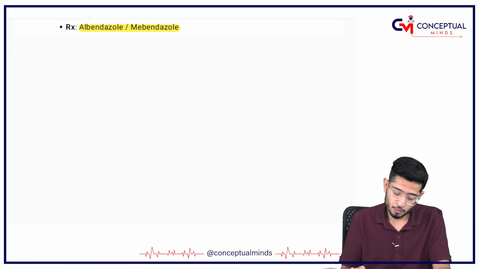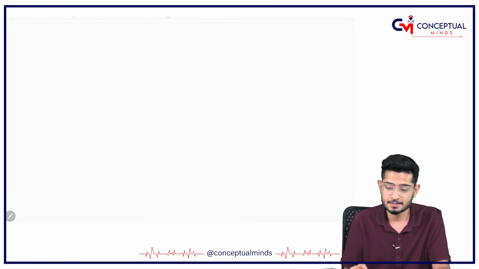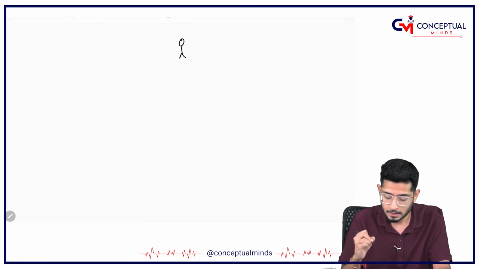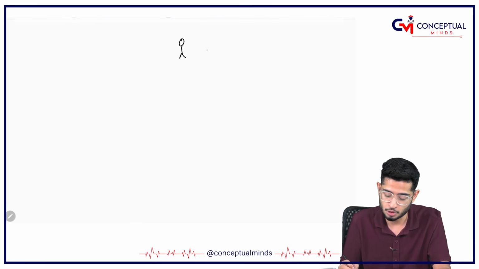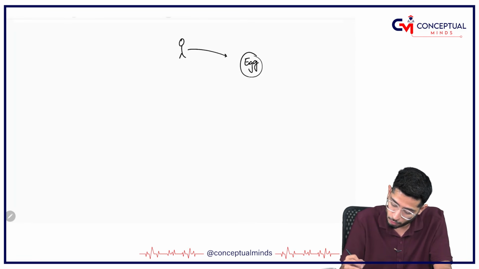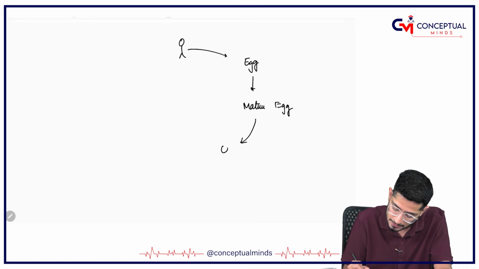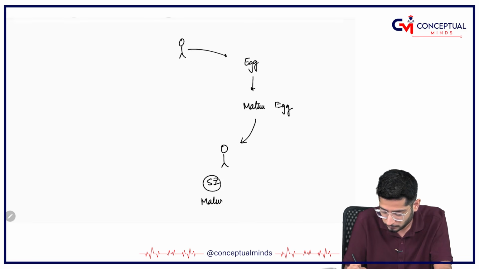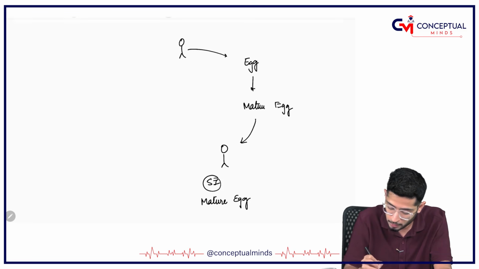If I show you the cycle properly for Ascaris, see here, this is the definitive host, the human, and the humans pass the eggs in the stool, and this egg is going to mature. Then the mature egg is again taken by the human, and in the human's small intestine, this mature egg will get converted into larva.